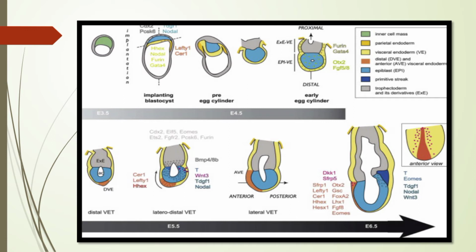As you can see in the picture, first implanting blastocyst, pre-egg cylinder and early egg cylinder. Below distal VET, lateral distal VET, lateral VET, and T accompanies, and they form the anterior and posterior axis.